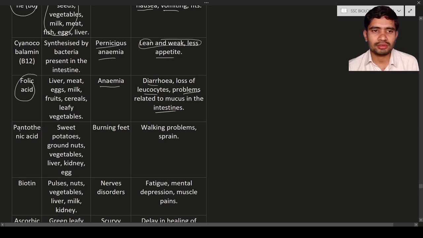So next, the pantothenic acid. It is going to cause burning feet. They will have a burning sensation in the feet. They have walking problems and also sprain. Next, the biotin. It is going to cause a nerves disorder. They are going to have fatigue, mental depression, muscle pains, etc. It is due to the deficiency of biotin.